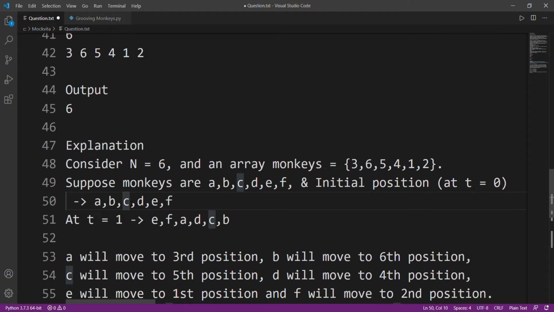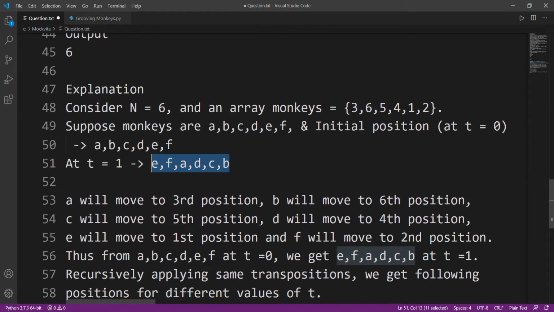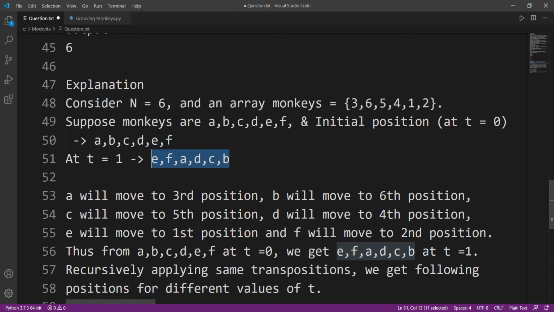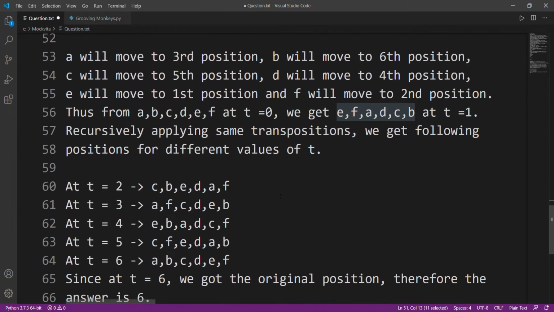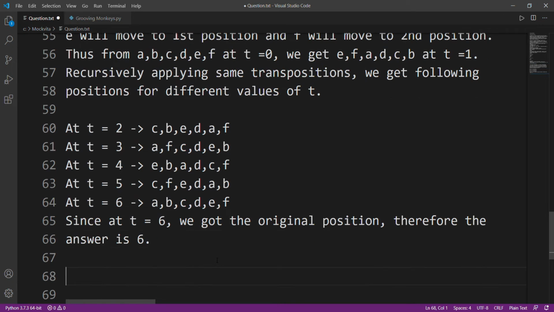Monkey c, try to visualize it a little bit, it will help you a lot, and in further questions also. Monkey c will go to position 5. Monkey d will stay at position 4. Monkey e will go to position 1 and monkey f to position 2. So after 1 second, these are the new positions of the monkeys, and they keep on following this pattern. After 6 seconds they will return to their original positions.